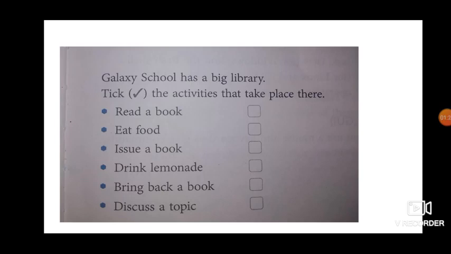Reading a book, can this activity take place in that library? Yes, of course. It's a basic activity done in the library, so we have to tick in the box.